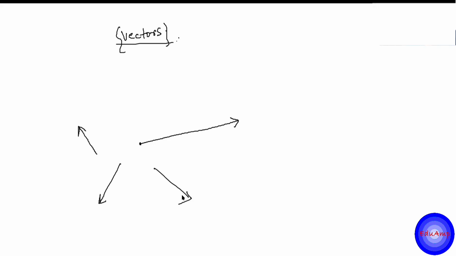These are all vectors. And the length of the arrow tells me about the magnitude.